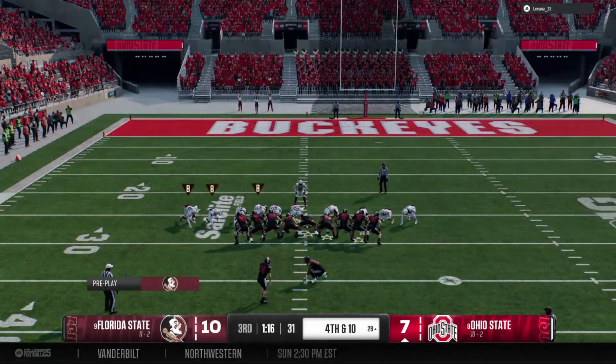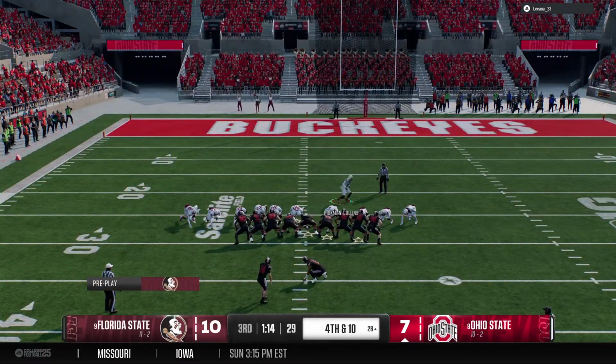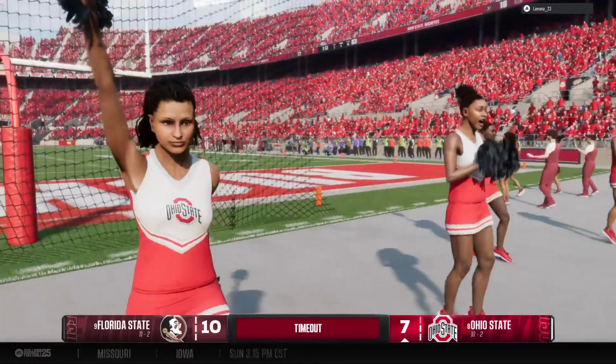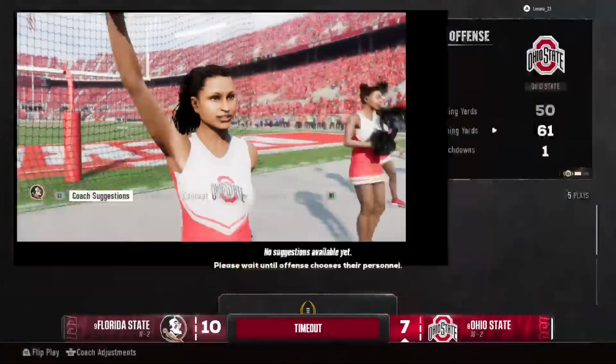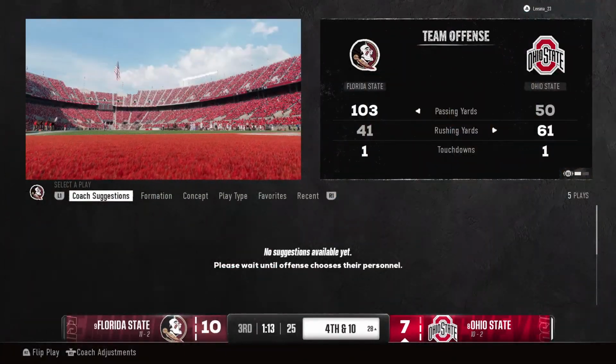So a field goal attempt coming up now. On the field goal. So the offense calls a timeout here. That's their 1st of the half. Timeout, Ohio State.